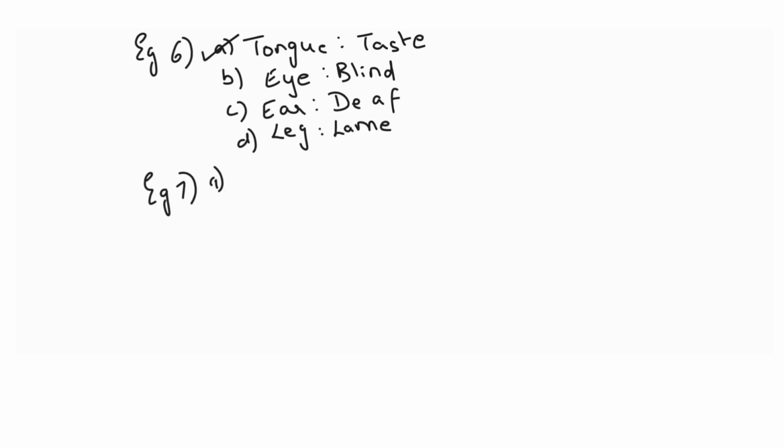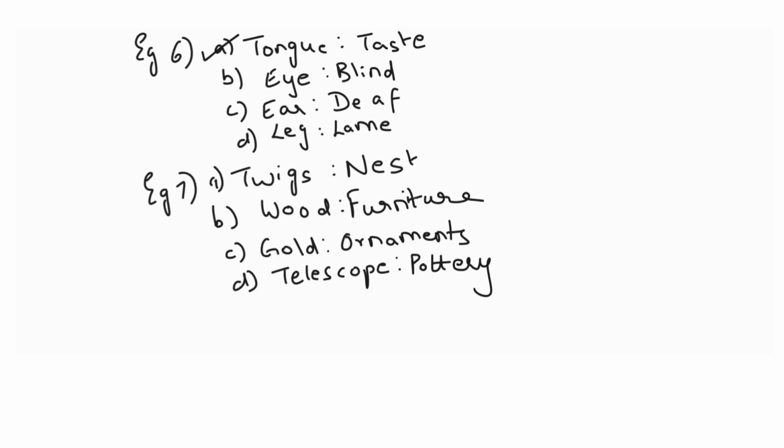Let us take one more. So we have a set of pairs over here. Twigs is to nest, wood is to furniture, gold is to ornaments, and telescope is to pottery. So twigs are required to make a nest. Wood is required to make furniture. Gold is required to make ornaments. But do you think telescope is required in pottery? No. They are totally different. That is why D is the odd one.